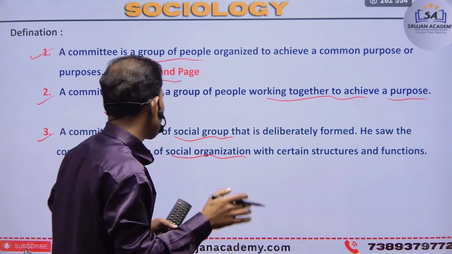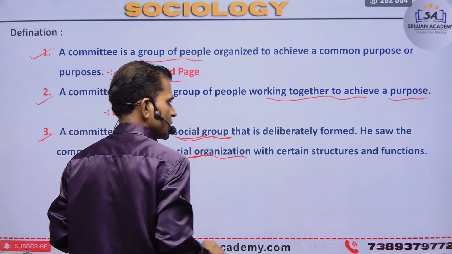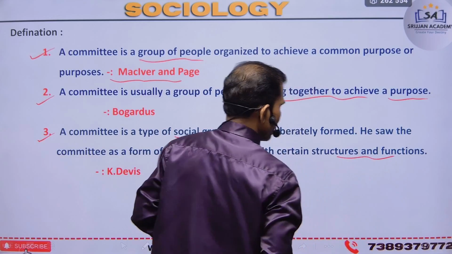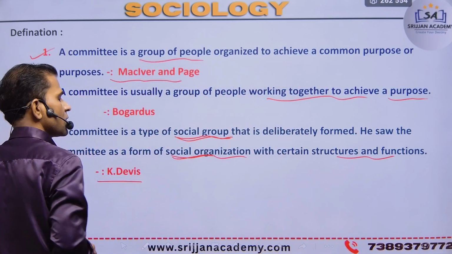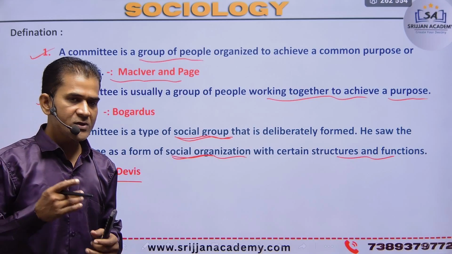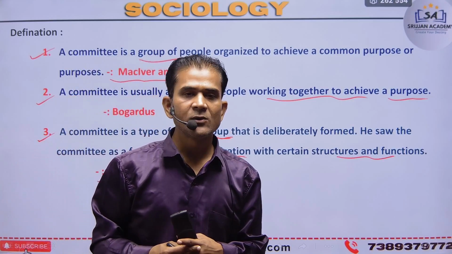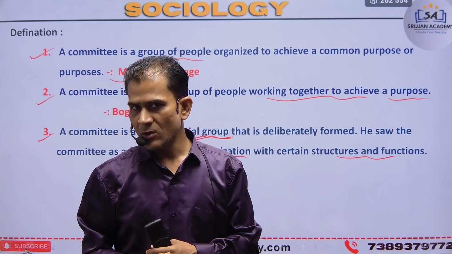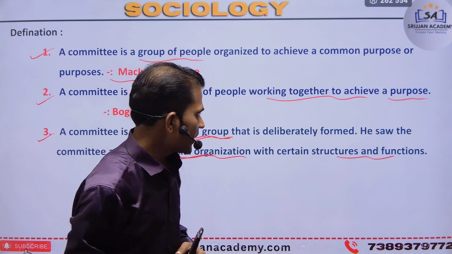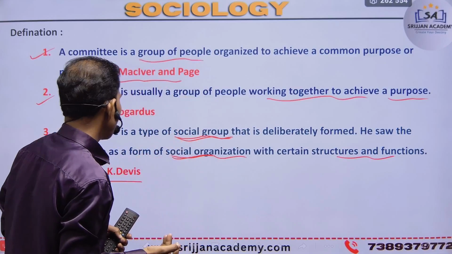So that's a social group, a social organization, and a structure of functions. Why Kingsley Davis? Because Kingsley Davis is a functional sociologist, and so are Emile Durkheim and Auguste Comte. This is the perspective of functionalism, right?